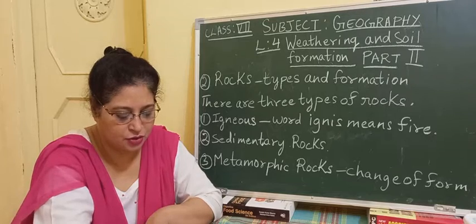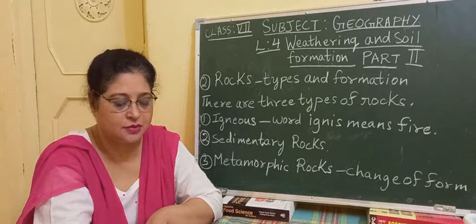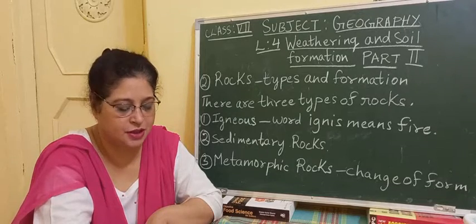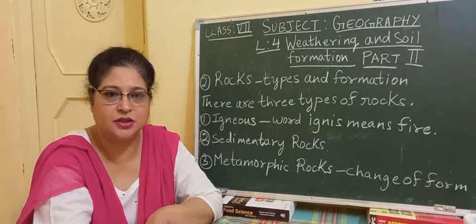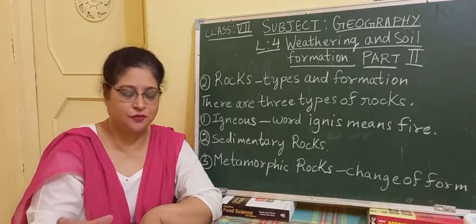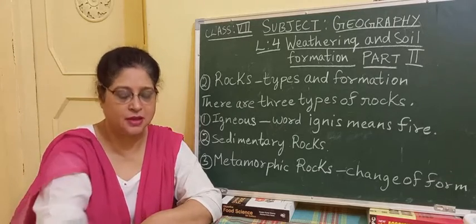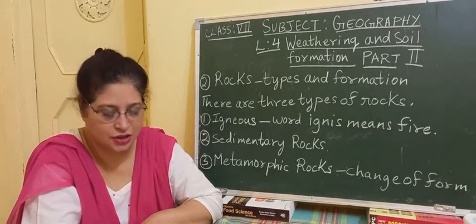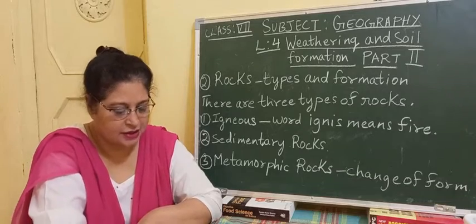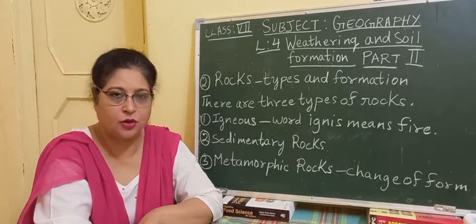So see how limestone is changed due to the pressure and the heat which the rocks are subjected to. So how it is changing. From limestone, the metamorphosis, the change in form that is taking place, is that limestone is changing into marble, clay and shales are changing into slate, granite into gneiss, and basalt into schist, and coal into graphite.